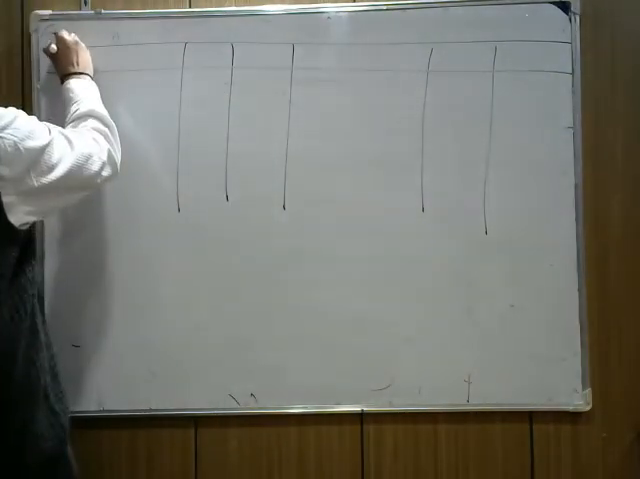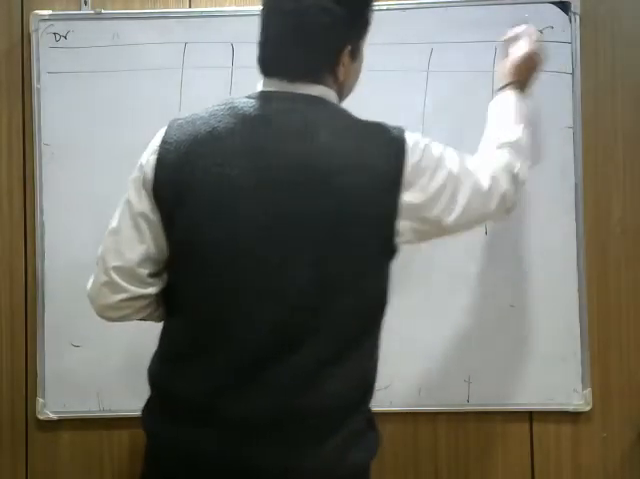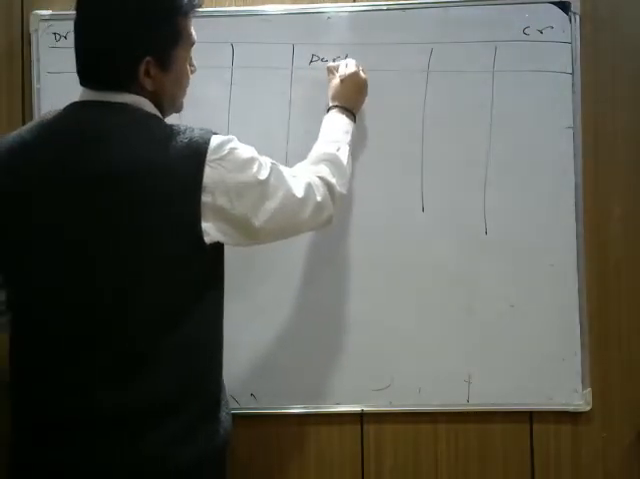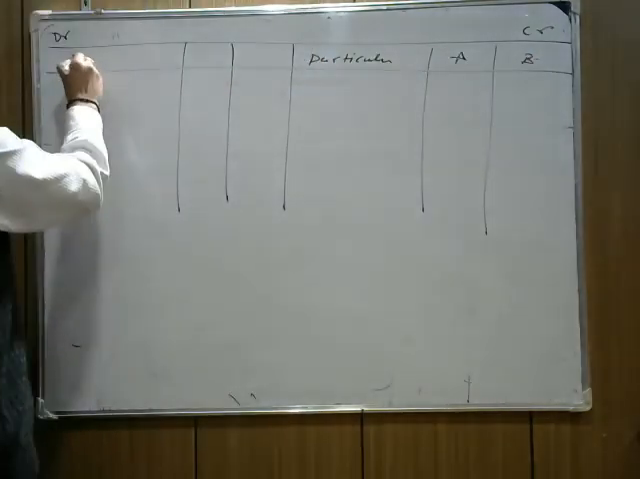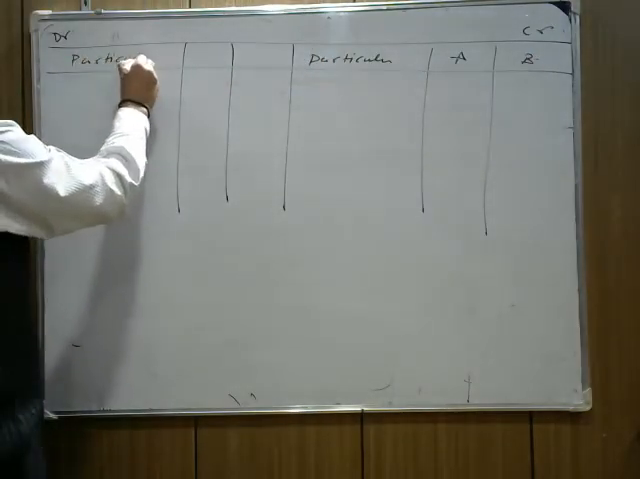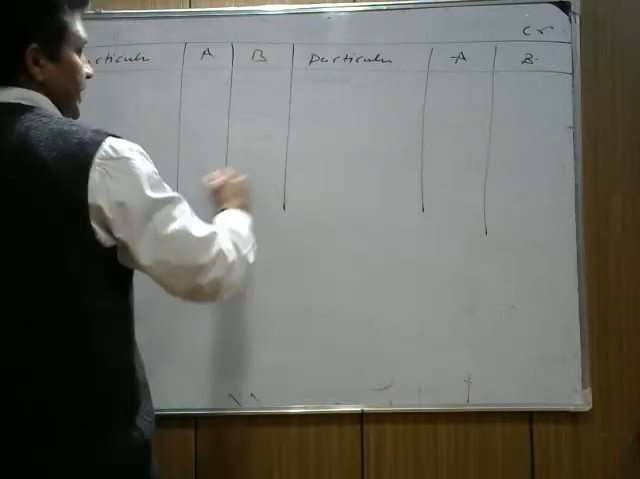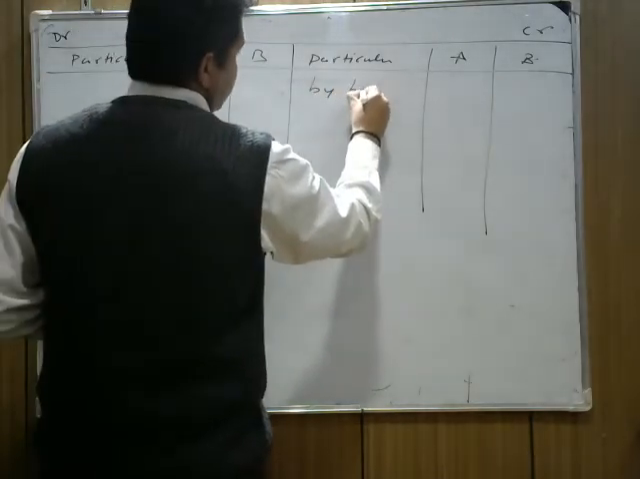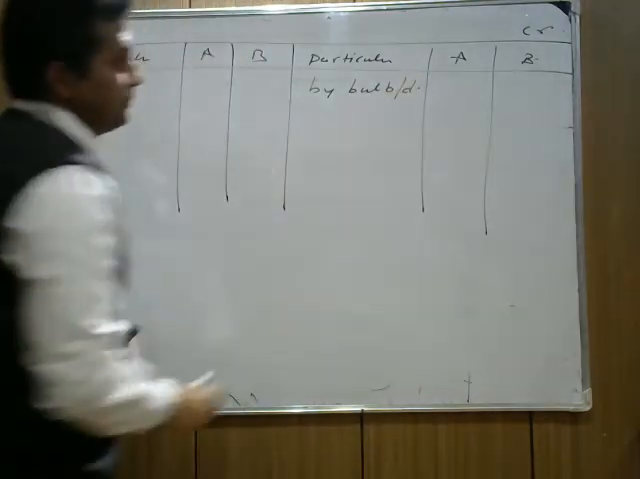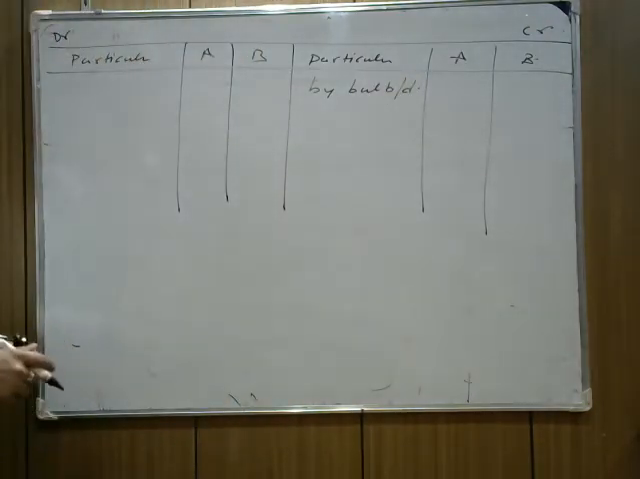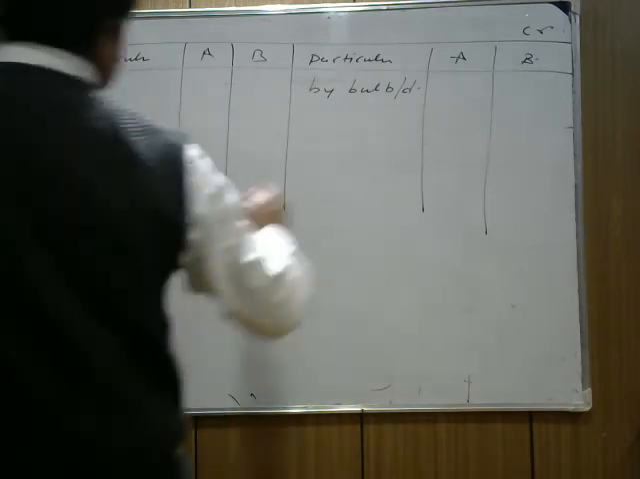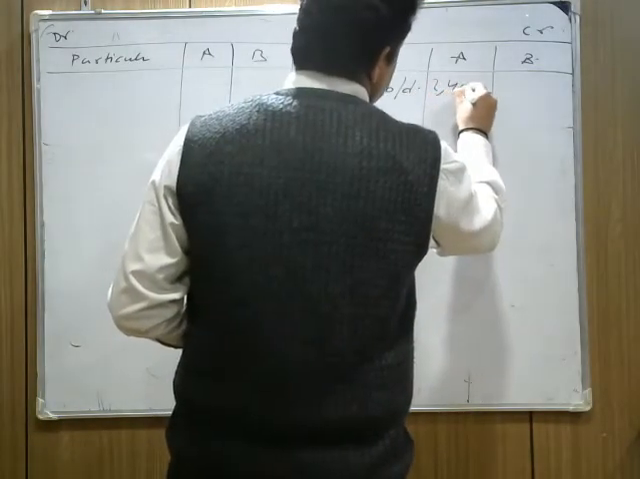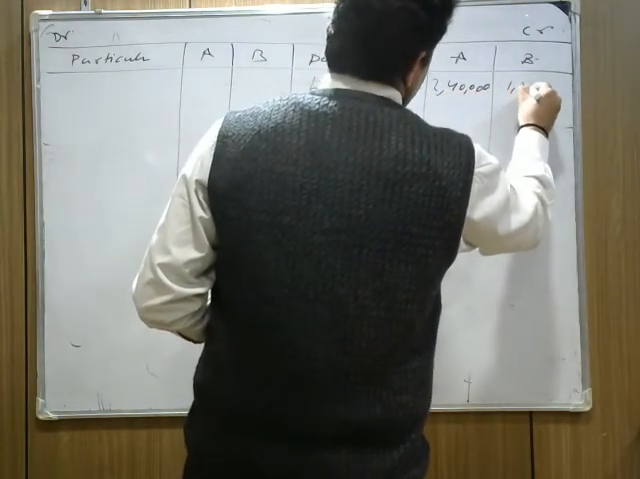This side is called the debit side. This one is the credit side. So we write particulars over here, A and B. We write again particulars over here, A and B. First we write by balance brought down. What's the opening balance of A, which is given in the question? The balance brought down is 2,40,000 and 1,20,000 for A and B respectively.